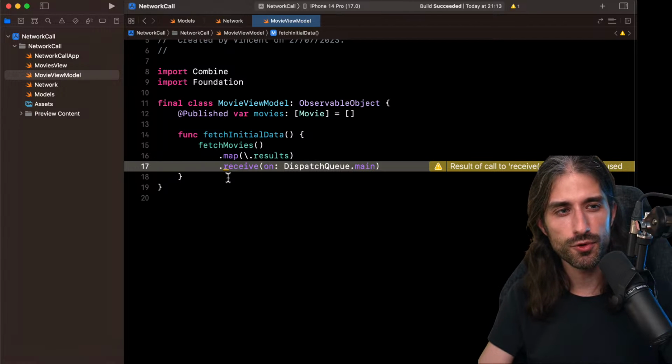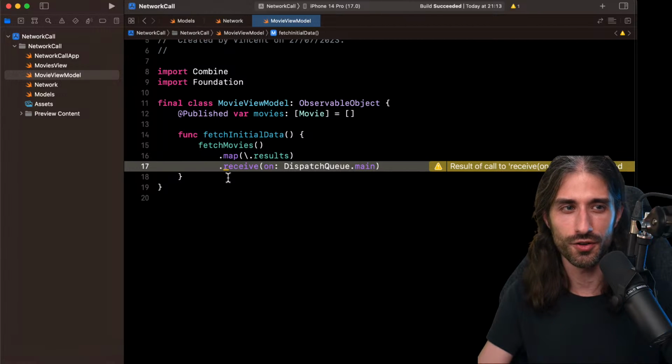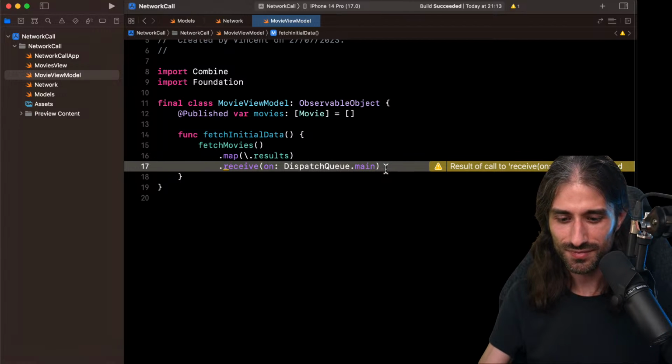For the fun story time, the first blog article I ever wrote was about wrapping completion handler calls into RxSwift, and I spent an afternoon not managing to make it work because back then in RxSwift I was using subscribe on instead of observe on. So it's a very easy mistake to make.